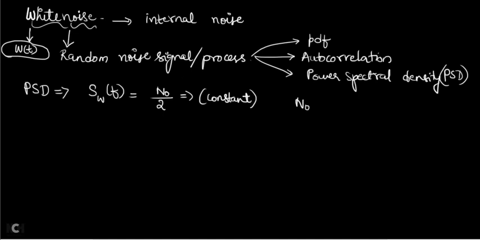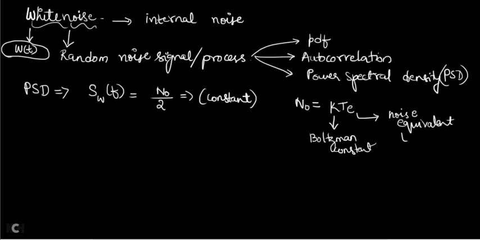Whatever is there in the numerator, that N0 is nothing but K into TE. N0 is nothing but K into TE, where K stands for the Boltzmann constant. It is a constant, the Boltzmann constant, and TE stands for the noise equivalent temperature. Okay, this is also one of the noises which is generated because of heat in the electronic systems.